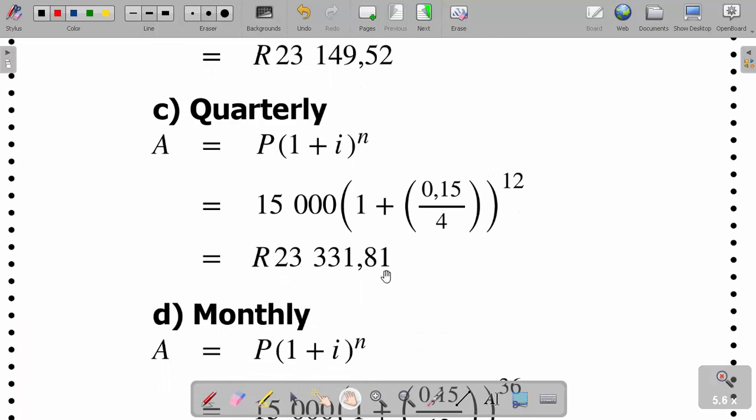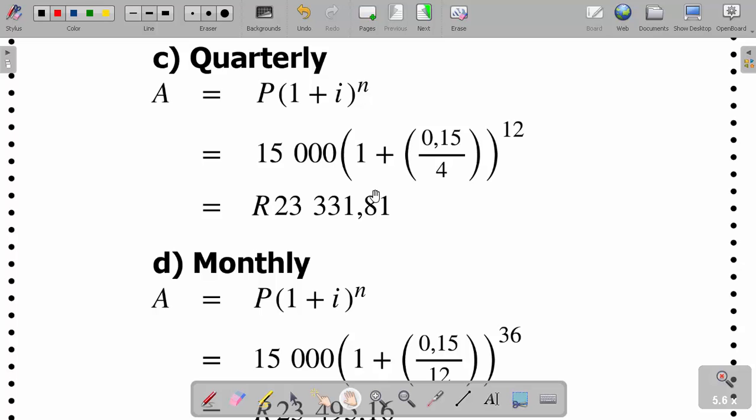However, it can be compounded quarterly as well. If we compound quarterly, note that we divide I by 4 and multiply n by 4. Our n was 3 years, so what is 3 times 4? It is 12. That's why it is 12 here. It gives us 23,331.81.